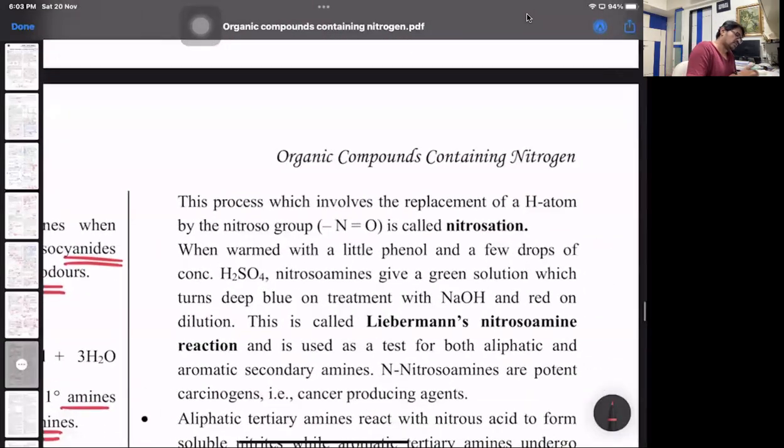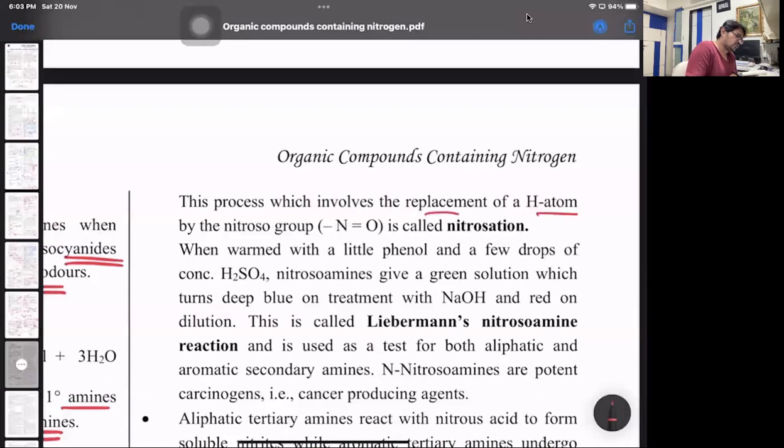This process, which involves the replacement of H by a nitroso group, is called nitrosation. Now this is a very, very important test, mainly given by nitroso derivatives. Iodoform test is what comes to mind when I say positive iodoform test: an aldehyde or ketone will have 3 replaceable alpha H, or an alcohol will have 3 replaceable beta H. In the same way, there is a test for the nitroso group called Liebermann's nitroso test.